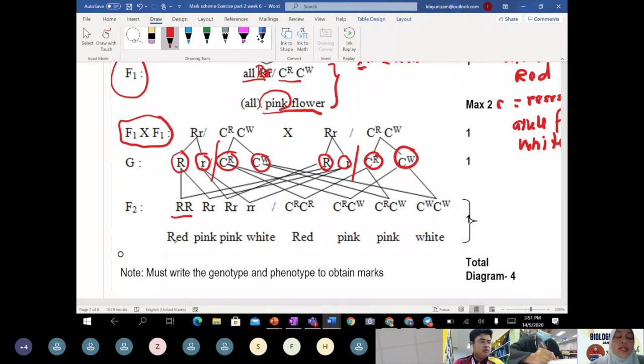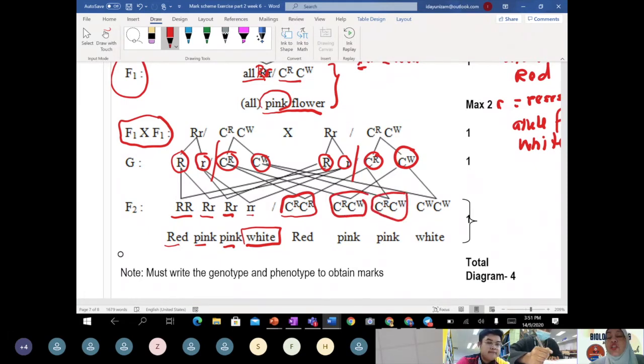When both are dominant, they will show red. When heterozygous, they will show pink. And the homozygous recessive will definitely show white. So this is the same offspring, just in the way you write down the genotype.